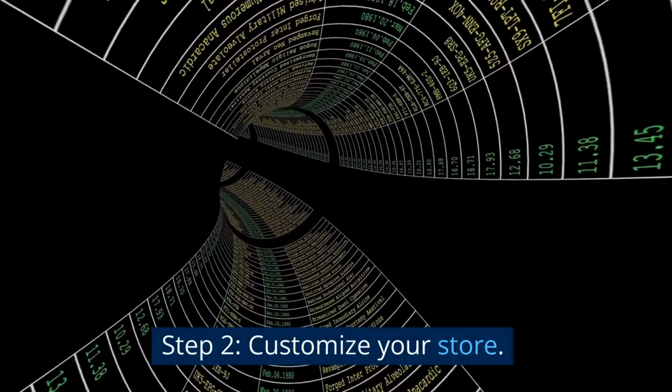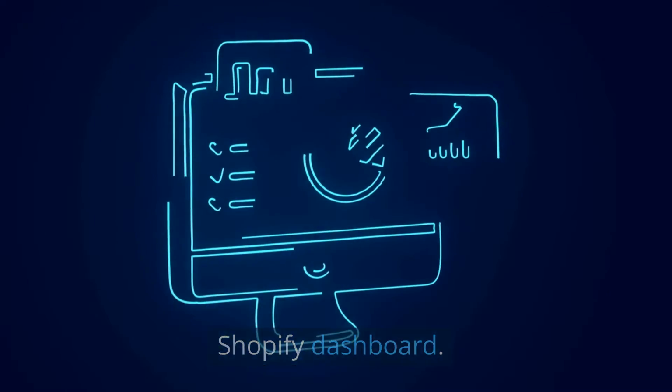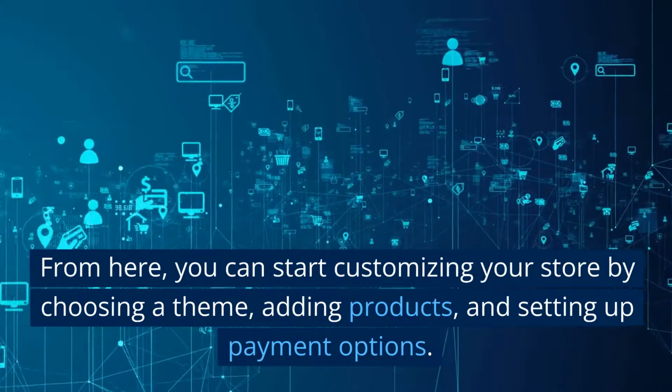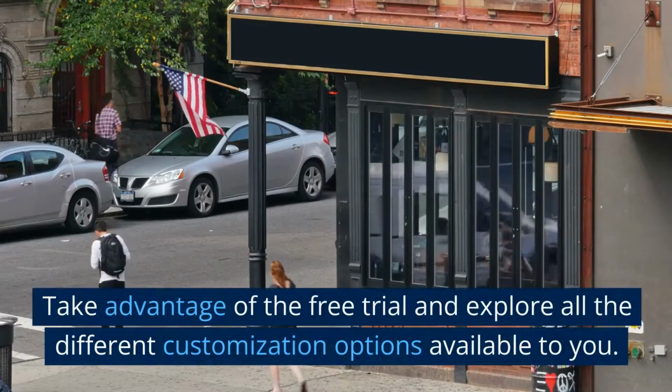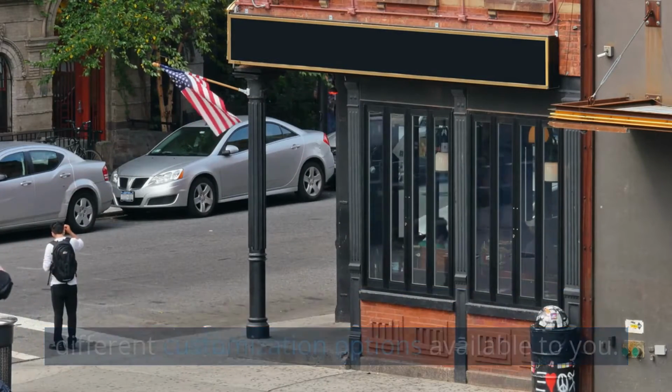Step 2. Customize your store. Once you've signed up, you'll be taken to the Shopify dashboard. From here, you can start customizing your store by choosing a theme, adding products, and setting up payment options. Take advantage of the free trial and explore all the different customization options available to you.